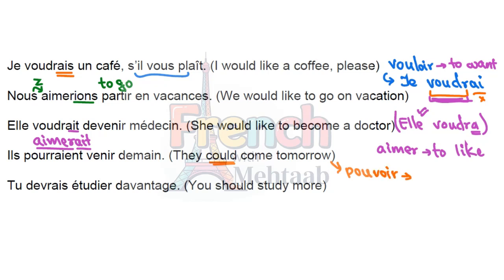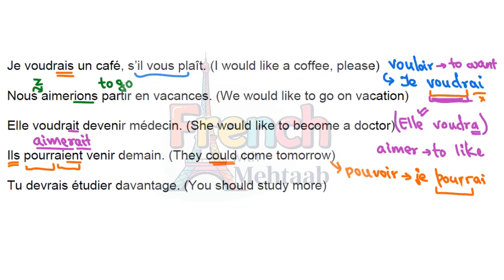So for the pouvoir, how do we conjugate it? With the je, it's pourrais. That's how it's made. Je pourrais, tu pourrais, like this. So this is the radical, P-O-U double R. Now we want to conjugate it with ils. We would take this radical, then we would add the termination of l'imparfait pour ils. It would become ils pourraient, because ending ent we do not pronounce it. Ils pourraient venir demain.